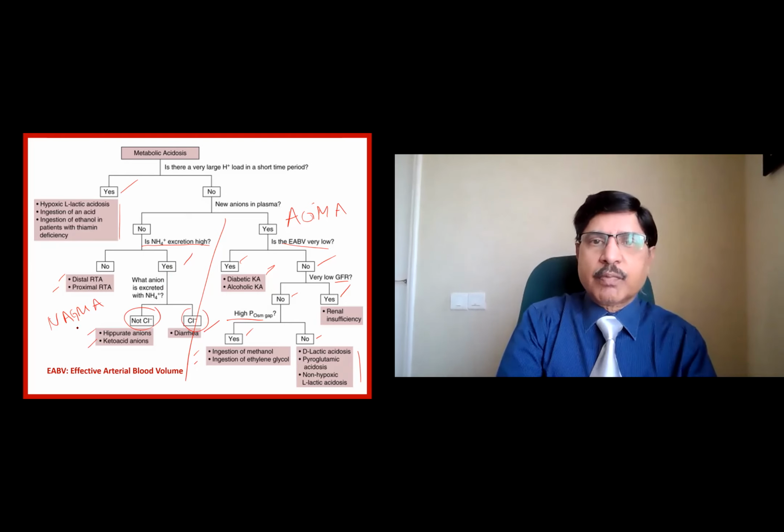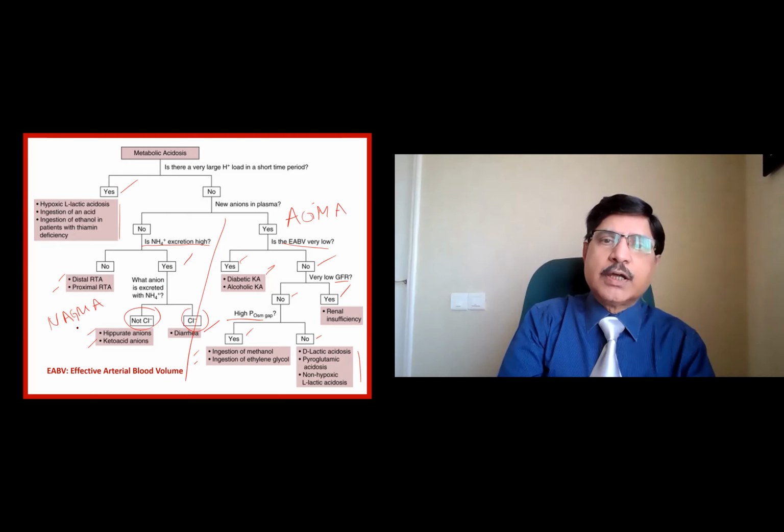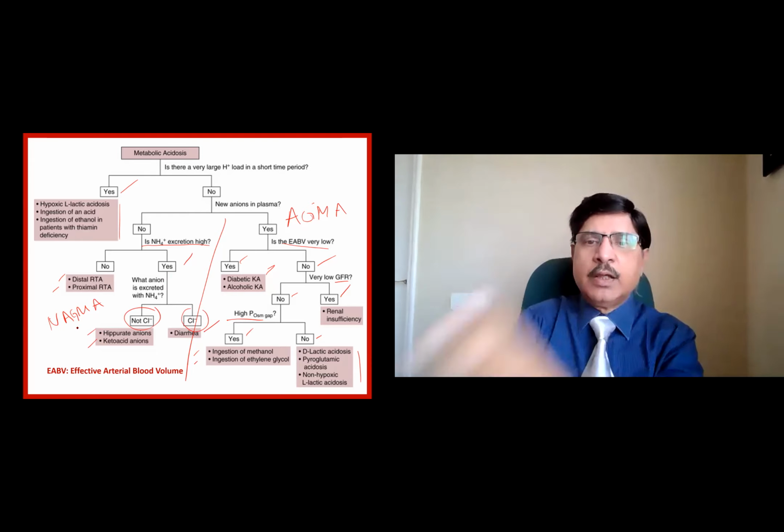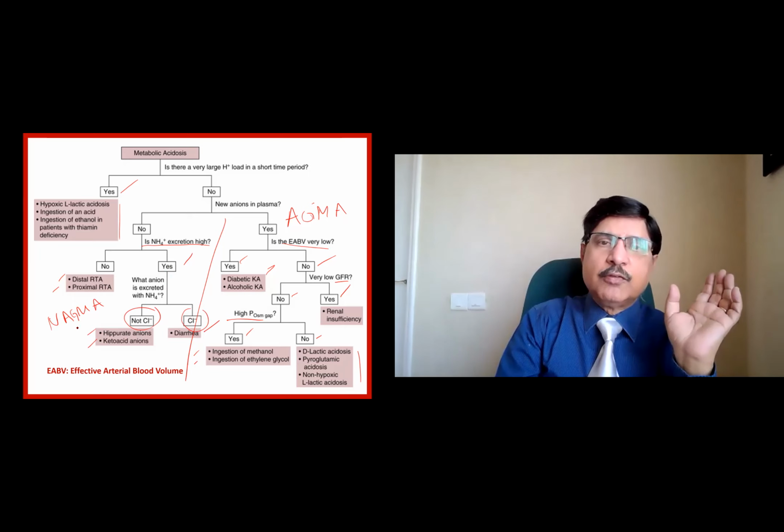Okay, this is the flow chart for the differential diagnosis of acidosis. Whenever you get an acidosis patient, you have to work up in this way using the flow chart.